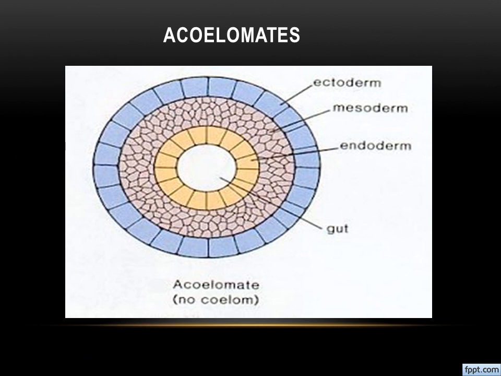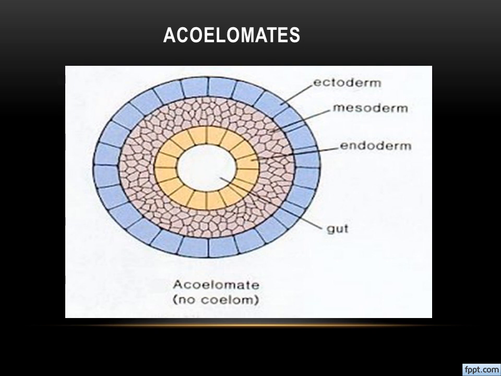The first one is acoelomates. As we said, the embryo consists of three germinal layers: outer ectoderm, middle mesoderm, and the inner endoderm. From this mesodermal layer only we said the coelom will be formed. In the center is the gut, that is the alimentary canal. Here in the mesodermal layer, no cavity is formed.